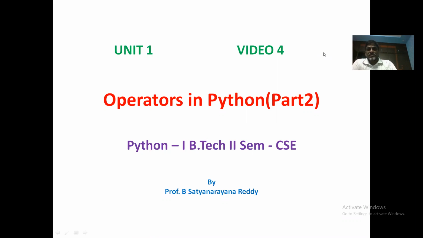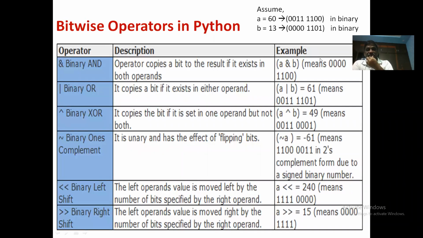In our previous class, we discussed what an operator is, and also listed several types of operators used in Python. Among those 7 categories, we discussed the first 4 categories in our earlier class. So this is a continuation of the previous one. We'll discuss the remaining 3 categories of operators in today's class. Right, so let us start with the remaining ones.